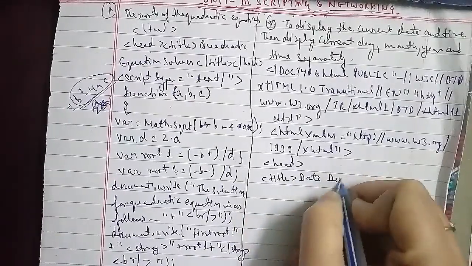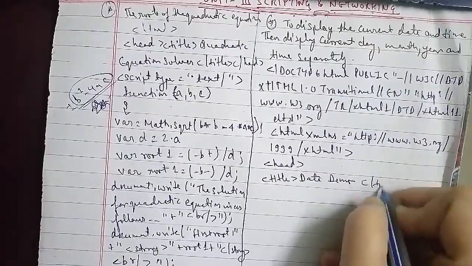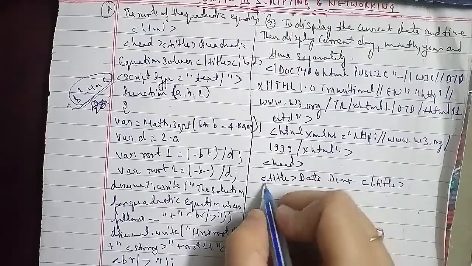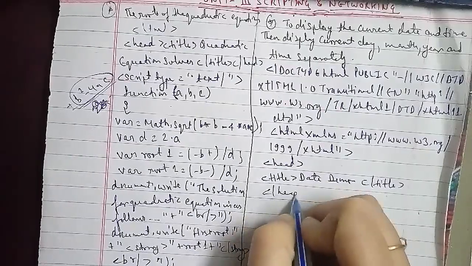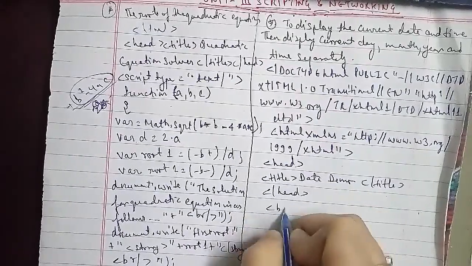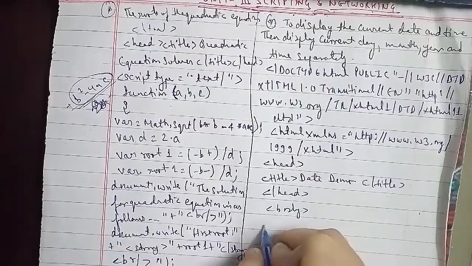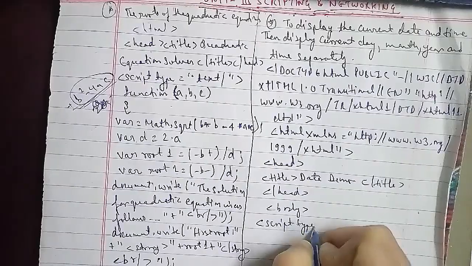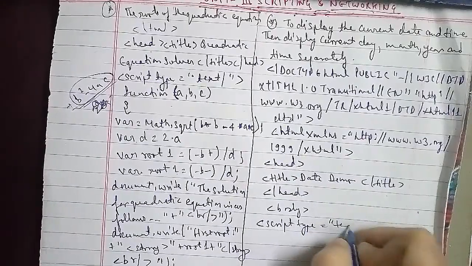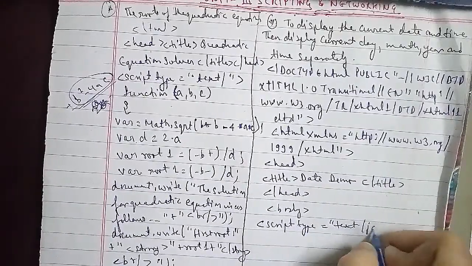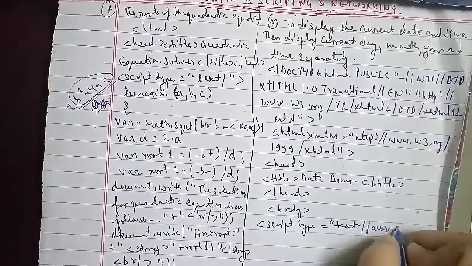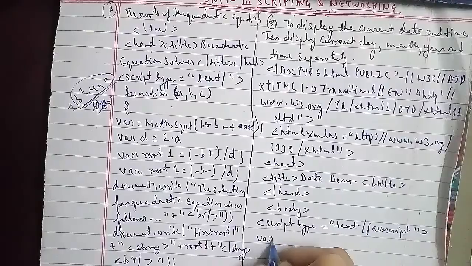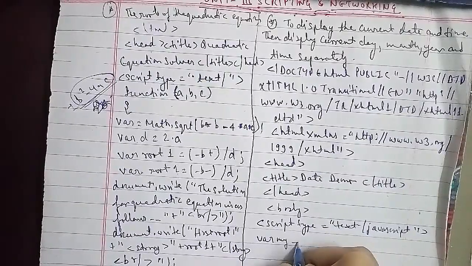Then now we'll go ahead with the document.write. Document.write, that is the date is plus my date dot to string plus br tag.